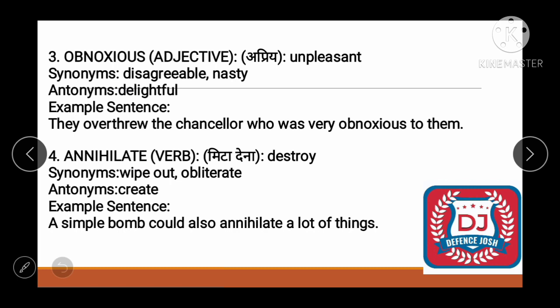Okay, now let's see the next word. It is annihilate. So it means destroy. Synonym would be wipe out or obliterate. What is obliterate? Obliterate means destroy. Antonyms would be create, stabilize. These are the antonyms of annihilate. Now let's form an example. A simple bomb could not annihilate a lot of things. It means that a simple bomb could not destroy a lot of things.